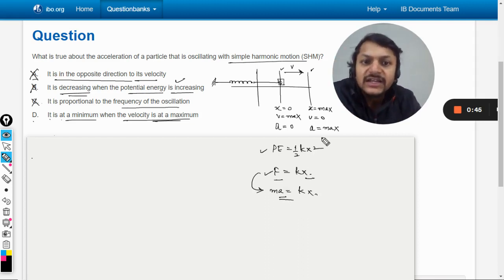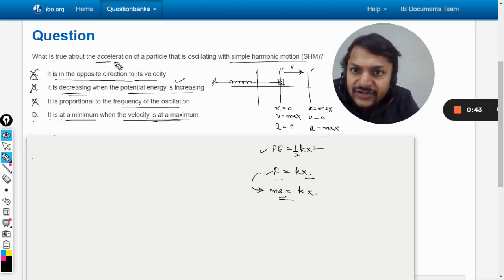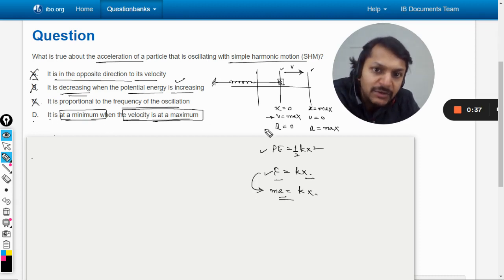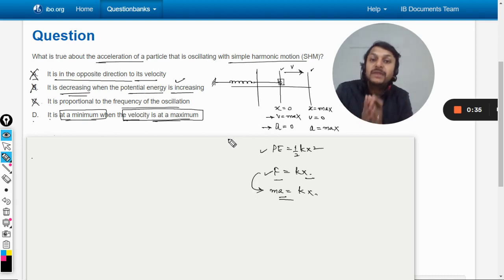So it only means that yes, the acceleration is minimum when the velocity is maximum. Velocity is maximum at the mean position, and acceleration is minimum there, which is zero. So yes, the answer will be D.